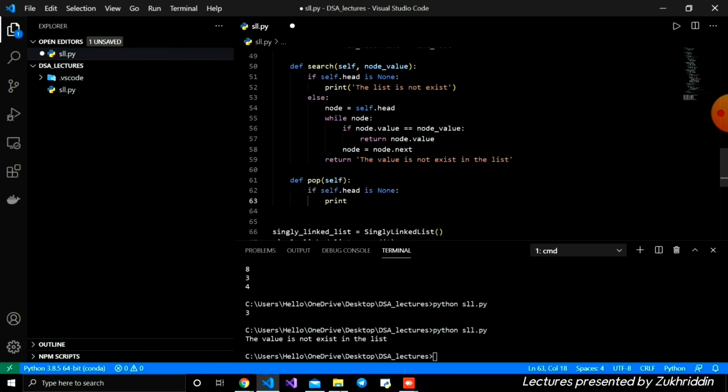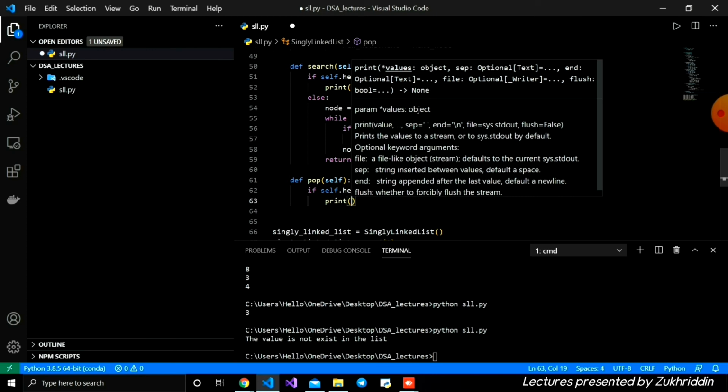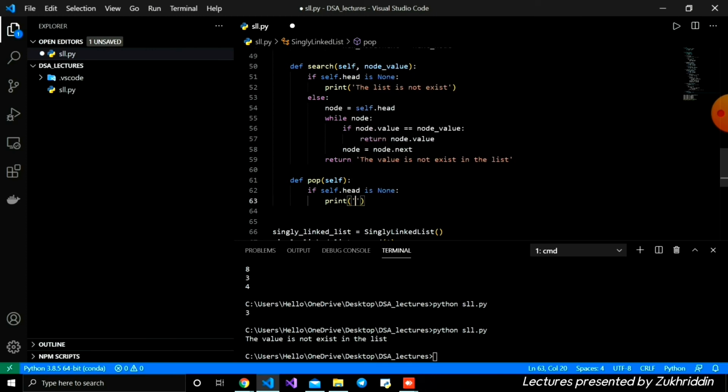We need to print the list does not exist, and else, here we're going to write the logic, and we need to delete from the last.